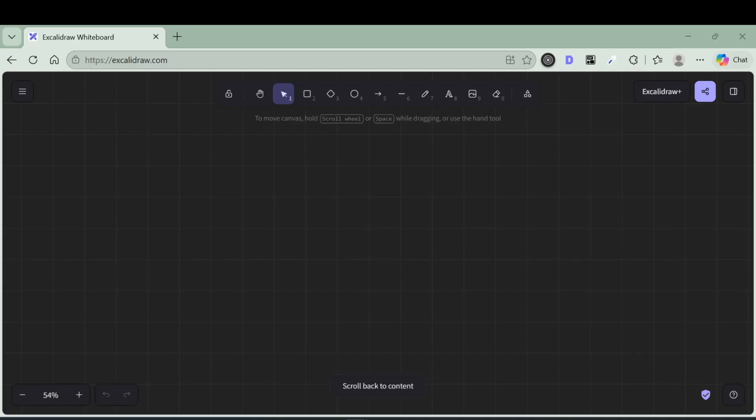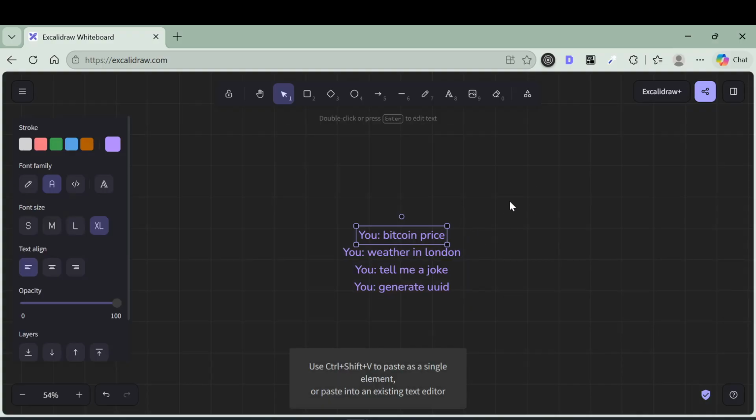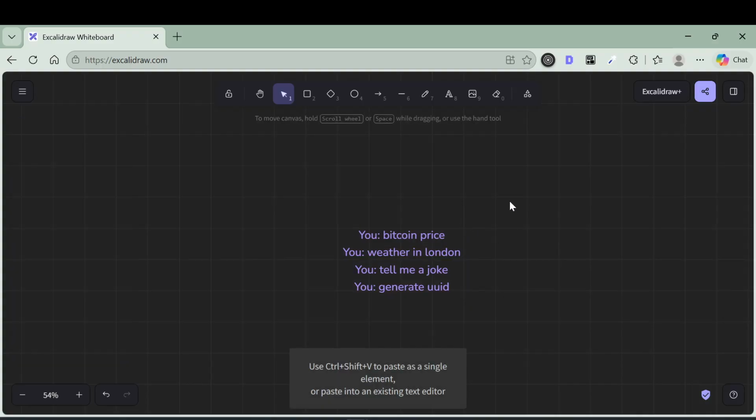Let me show you something. Just see this text. You just ask the AI the Bitcoin price. What happens in the background? The AI will detect which tool it needs to call. We are not hard coding, like, if this condition then use this tool. No, you can directly ask for the Bitcoin price, and it will discover that tool. If that tool is available, it will give you the Bitcoin price.